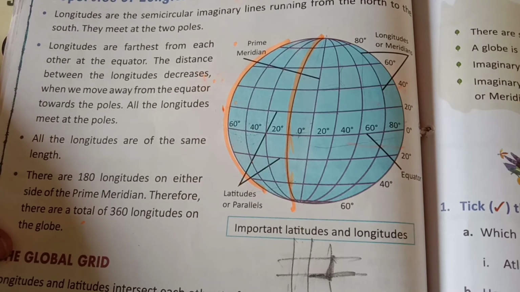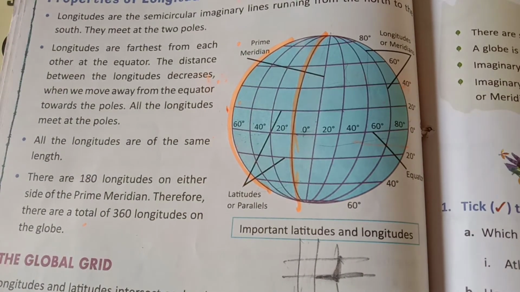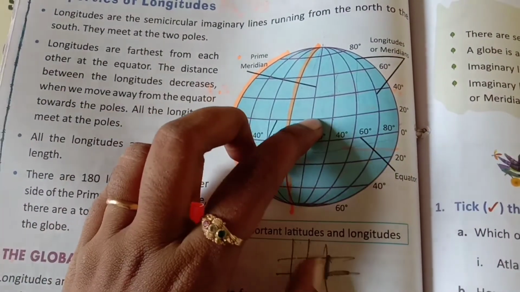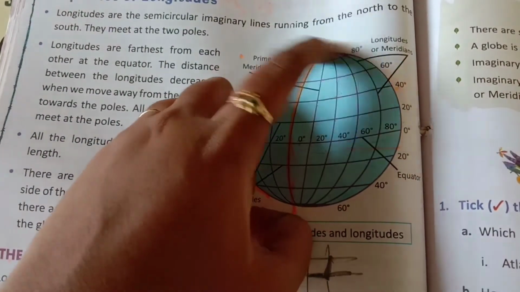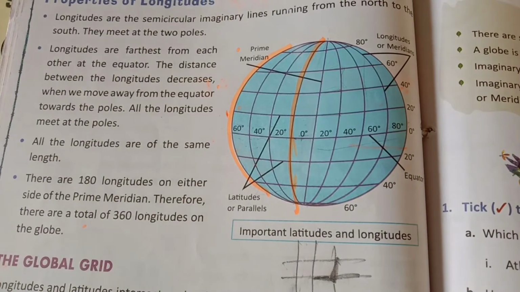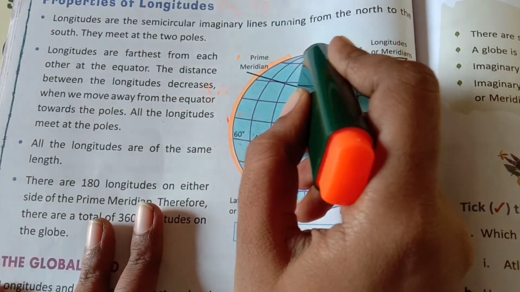But in longitudes, all are the same length. Latitudes decrease when they go from the equator to the pole, and the lines get smaller. But the longitudes will always be the same.